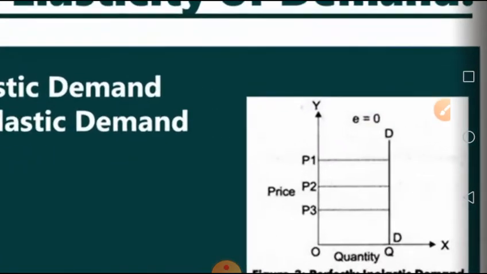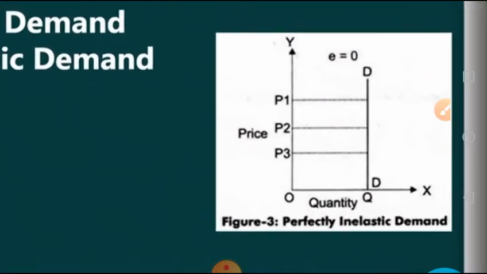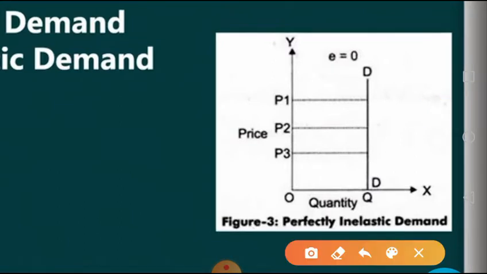Let's understand this concept with the help of this diagrammatic presentation. Again, in this diagram we are keeping the price of the product on the y-axis, and the quantity on the x-axis.